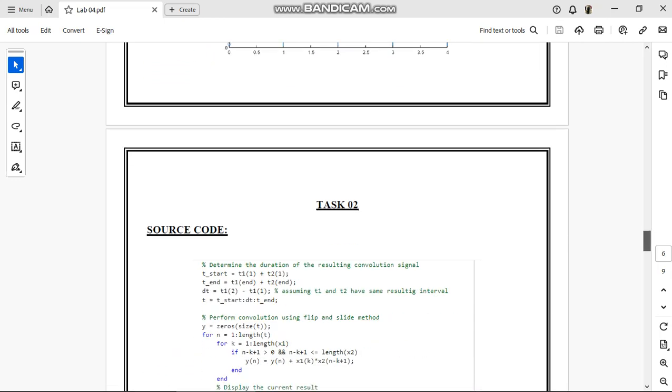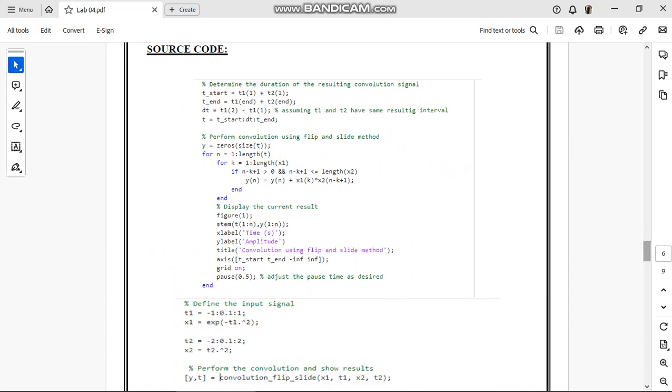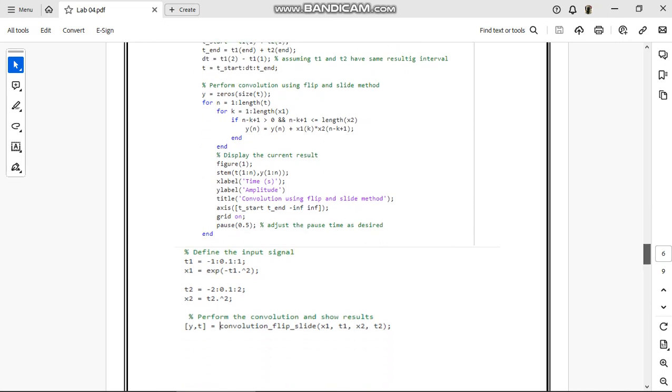Now moving on to the task 2. This is the source code of our task 2, in which we have determined the duration of the resulting convolution signal. T start, T1 plus T2, T end, and I have given some values to it. Then I used the for loop for n is equal to length and it is ending here. Then I used a figure command, stem command. At x label I will name it as time s. At y label I will enable it as amplitude, and I will give it the title convolution using flip and slide method. Here we will use the convolution method of flip and slide method.